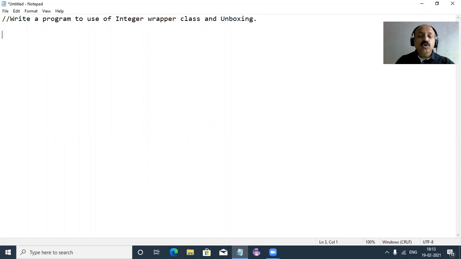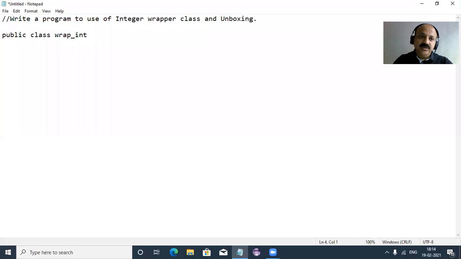It is the automatic conversion of a wrapper type into its corresponding primitive data type. It's known as unboxing. That is the meaning of unboxing. Let us give one simple example so we can start. Public class, and we can say wrapper and then equivalent integer. Here we convert the Integer class into the normal int data type.